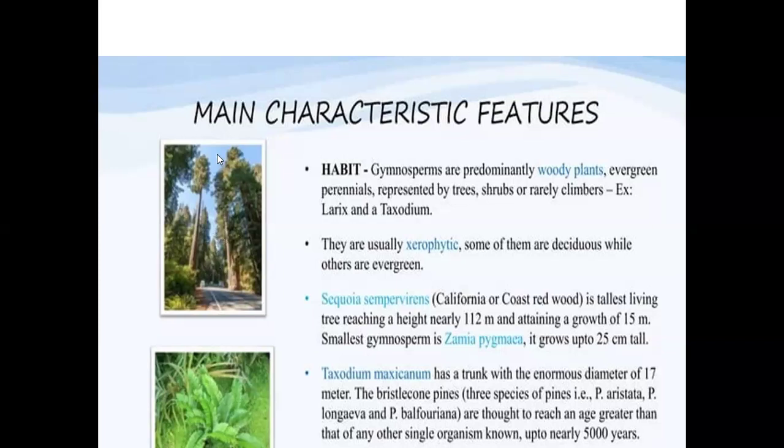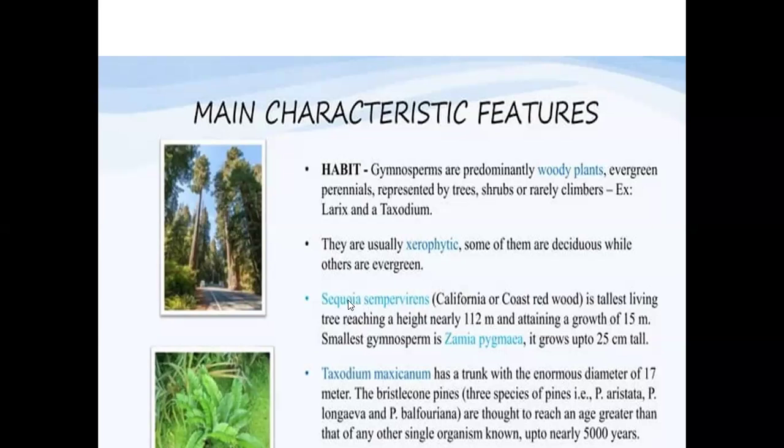This is Sequoia sempervirens, which is the tallest living tree, reaching a height of around 112 meters. The height of this is very, very high.